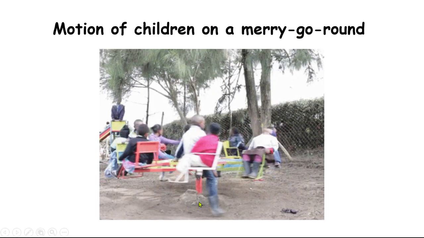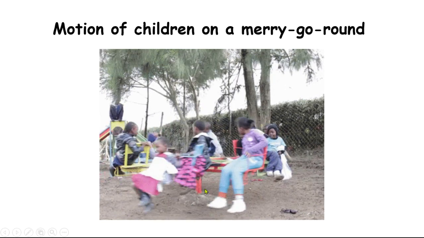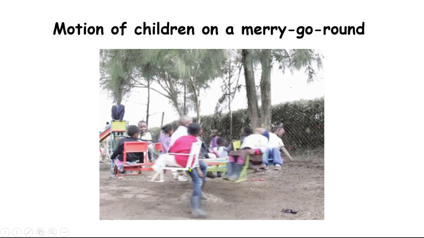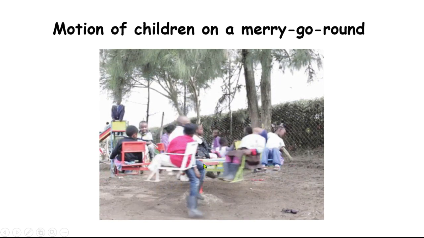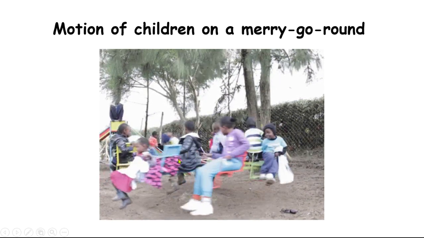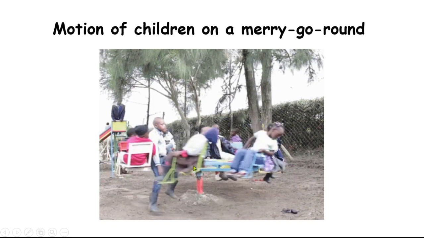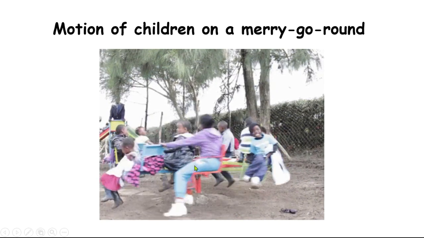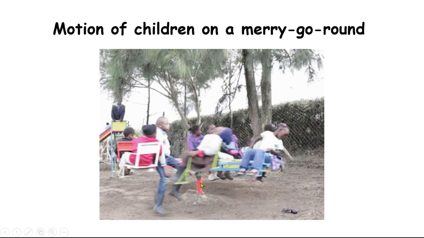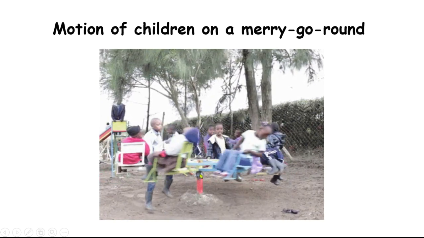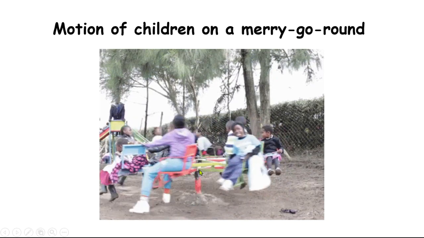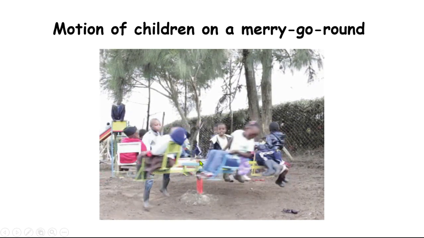And I want you to look at this very well. So the merry-go-round, if the children were not seated on it, will be in rotational motion, in the notion that it is turning around a shaft. The body is rotating on its own axle, and the point of rotation lies on the merry-go-round.